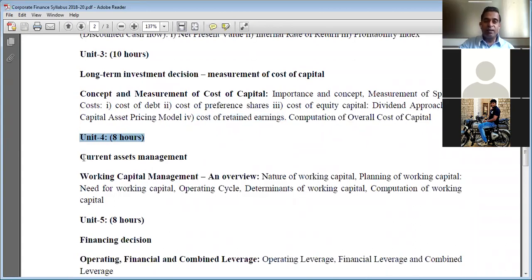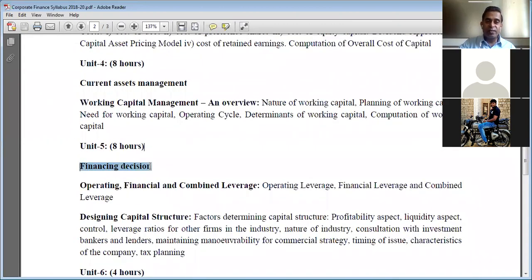Unit 4, current assets management. So if you can recall, working capital management, chapter number 13. All the theory part was covered in the beginning of April through online classes. That is nature of working capital, planning of working capital, need of working capital, operating cycle, and determinants of working capital. This was covered in the beginning of April through online class. The video was also already shared. Computation of working capital. The numericals were solved before this unit number 5, if you can recall.